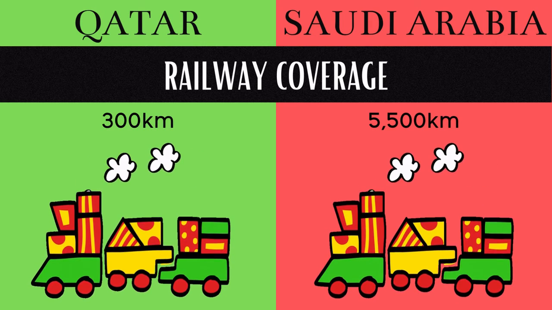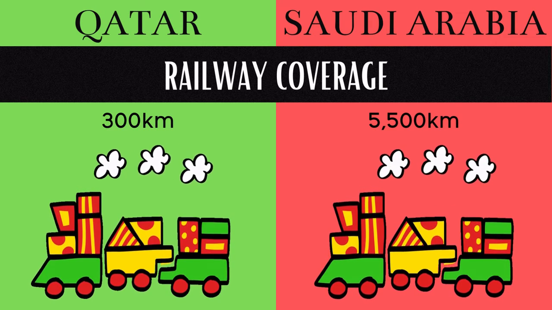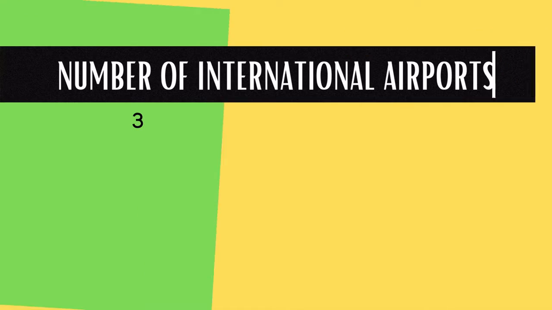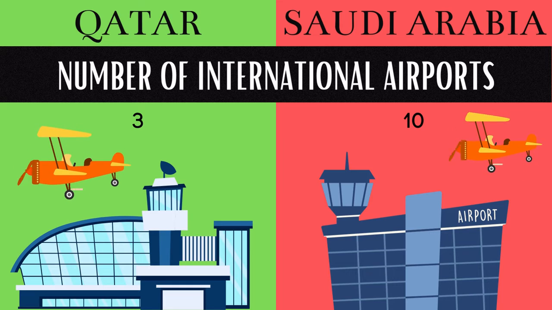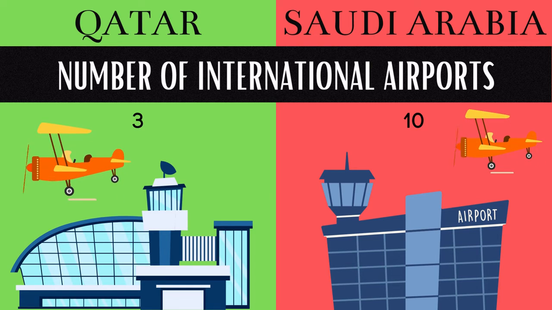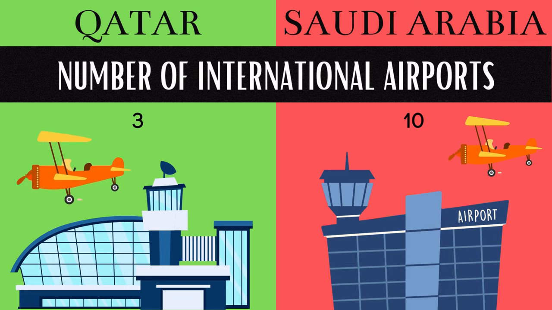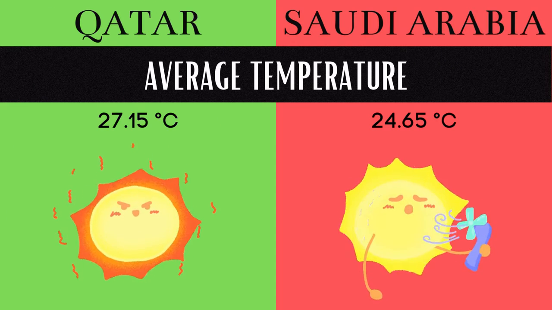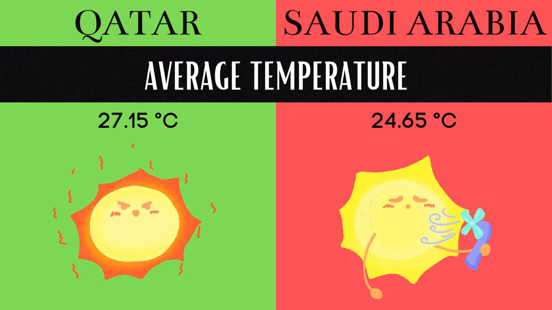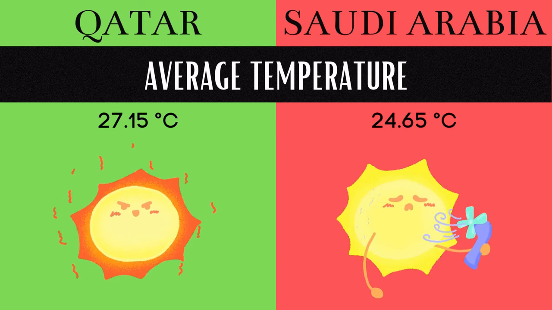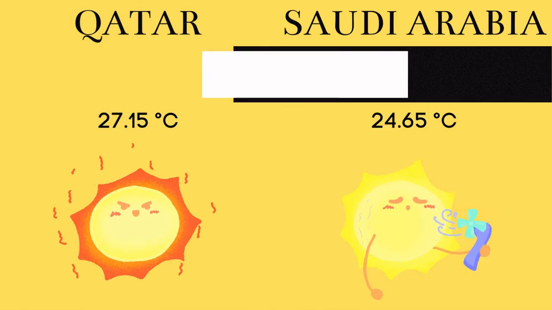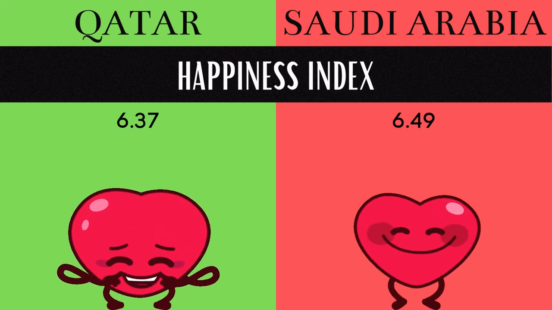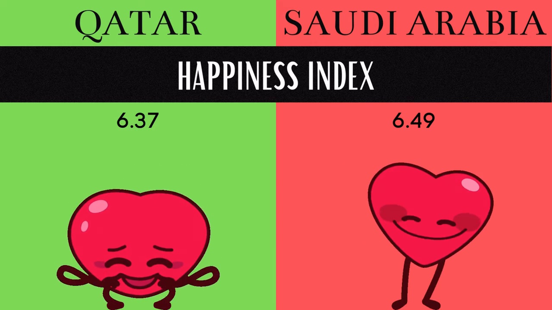Railway coverage of Qatar is 300 kilometers, and the railway coverage of Saudi Arabia is 5,500 kilometers. There are 3 international airports in Qatar, and there are 10 international airports in Saudi Arabia. Average temperature of Qatar is 27 degrees centigrade, and the average temperature of Saudi Arabia is 24 degrees centigrade. Happiness index of Qatar is 6.3, and the happiness index of Saudi Arabia is 6.4.